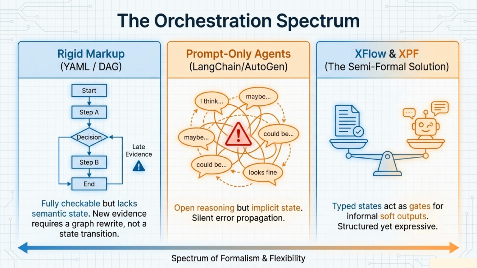If we look at the orchestration spectrum, we have two extremes today. On the left, we have rigid markup systems like YAML or DAGs. They are fully checkable but lack semantic state. Adapting to new evidence requires rewriting the whole graph rather than just a state transition. On the right, we have prompt-only agents like LangChain or AutoGen, which offer open reasoning but rely on implicit state, leading to those silent errors.